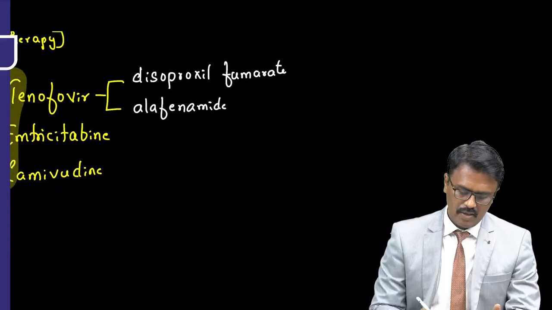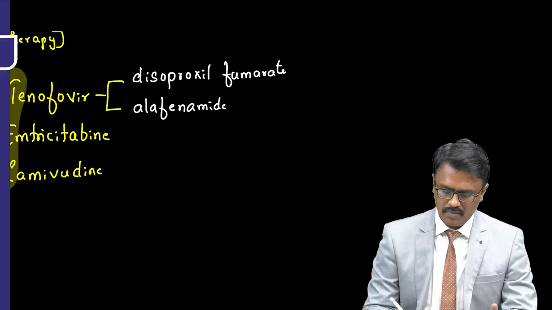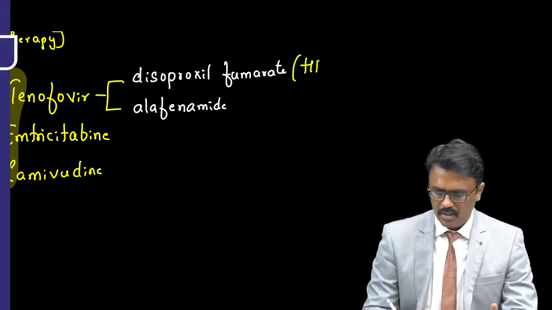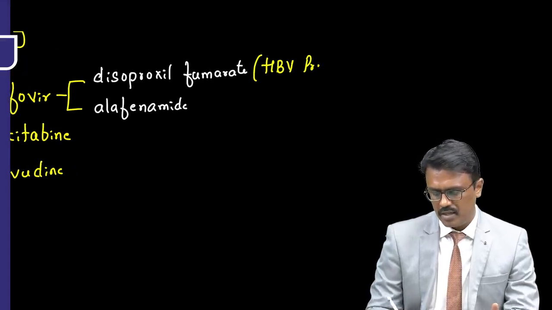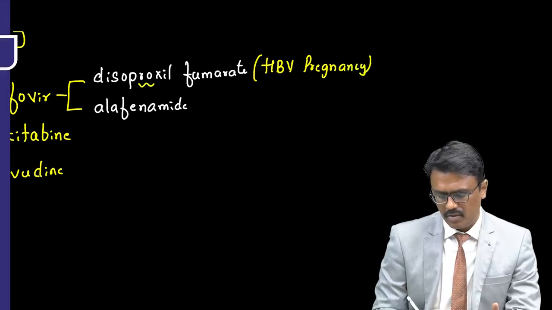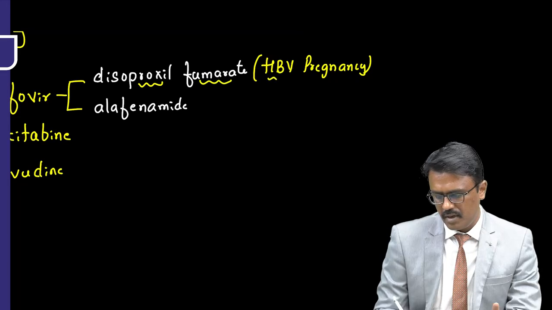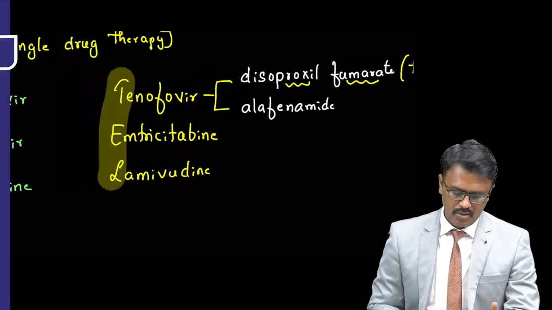Sir, when do you prefer this? Now, they have done studies where disoproxil fumarate is better in pregnant women. Suppose a pregnant woman is hepatitis B positive and she has to be given treatment, then we prefer giving tenofovir disoproxil fumarate. Sir, we understood, but what is the drug of choice for hepatitis B?